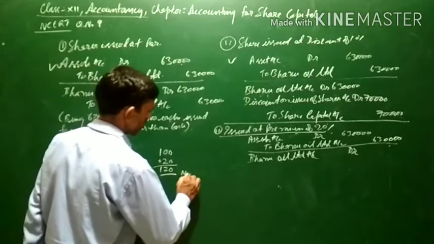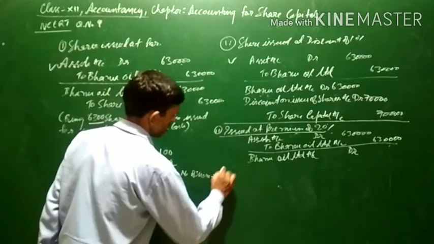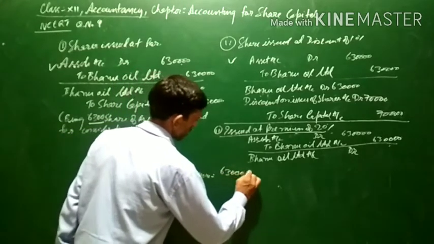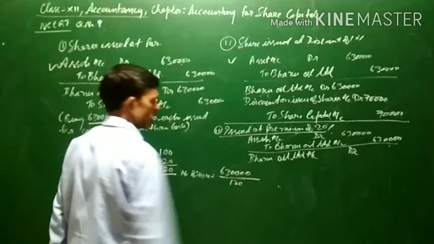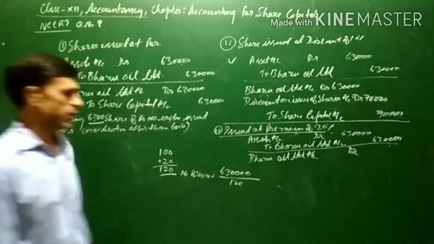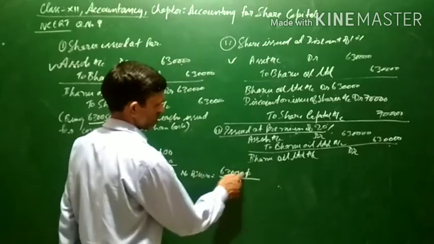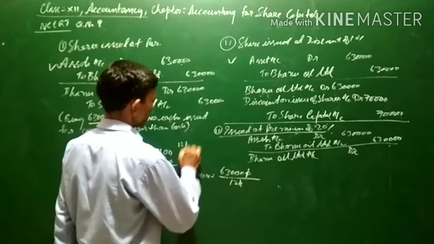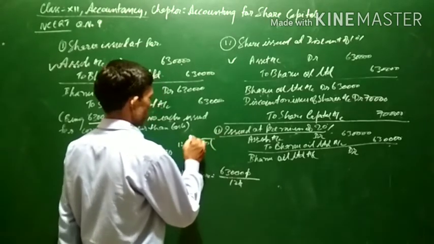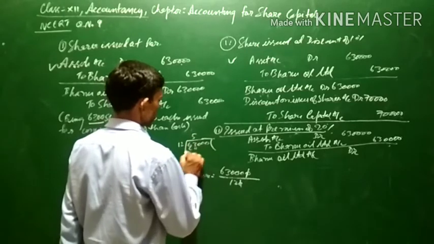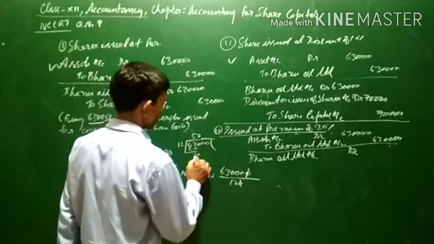Now for the number of shares, the number of shares is equal to purchase price, 6,30,000, divided by issue price, 120. It comes to 63,000 divided by 12. Let us see what this is. 63,000 divided by 12.